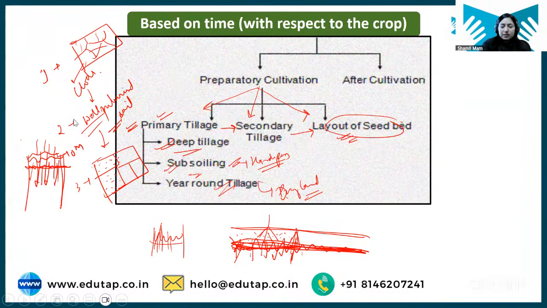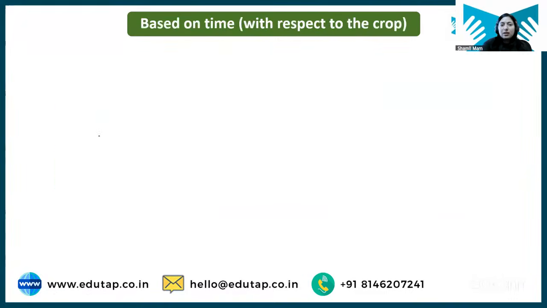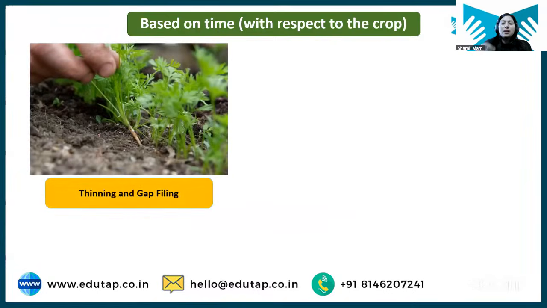Okay, that's great. Moving to the next, which is after cultivation. Let's see what the after cultivation operations are. Because students, tillage is not just about the huge tillage operation that we see, that opening up of soil, primary tillage and secondary tillage. Tillage means whenever we are disturbing soil. Whenever we are disturbing soil for any purpose, it is called tillage.